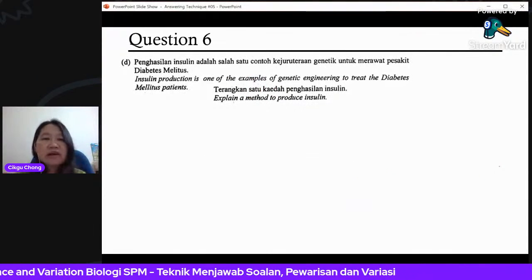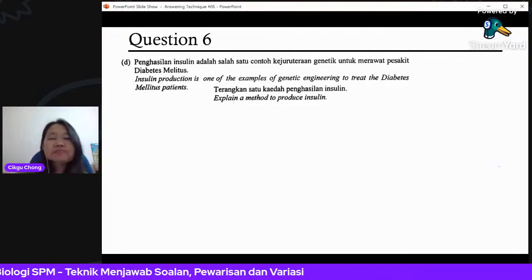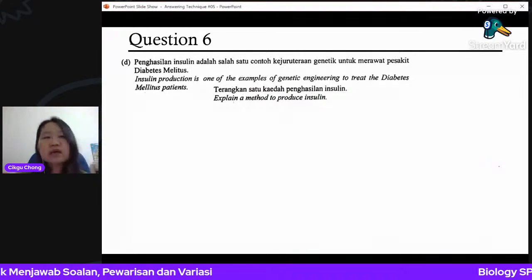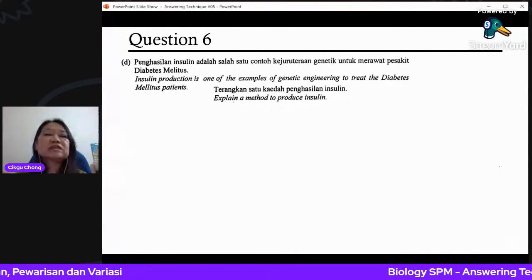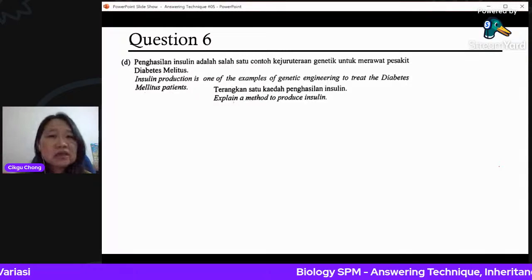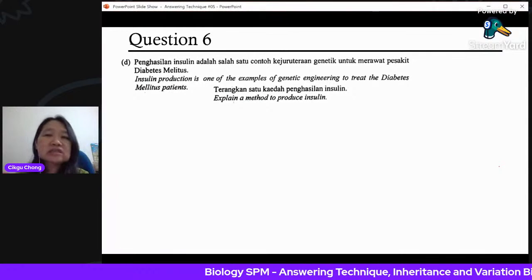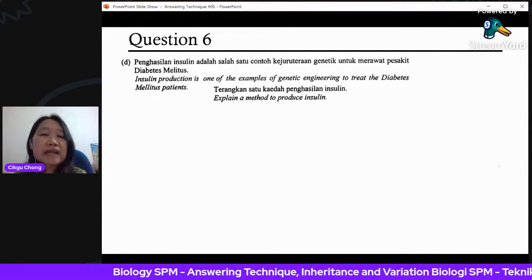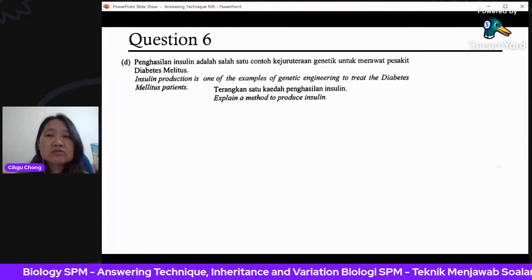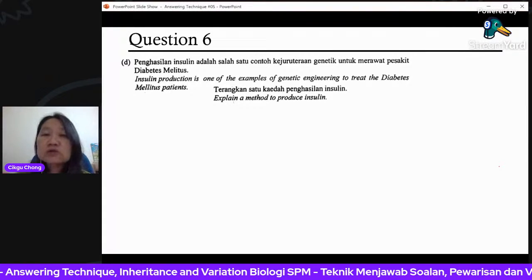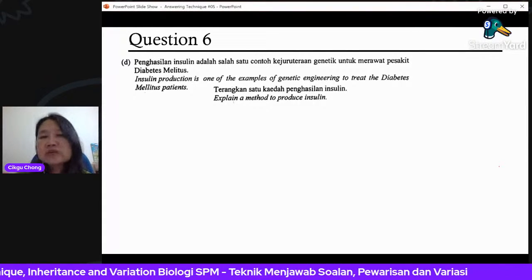All right, so insulin. Last question. How do you produce insulin? All right, this one is the genetic engineering, chapter 13. Okay, to treat the disease called diabetes mellitus, which is penyakit kencing manis. Okay, there is glucose in the urine. So how to produce insulin?